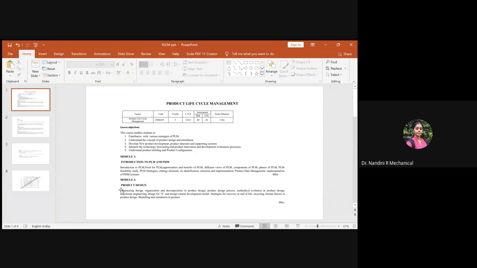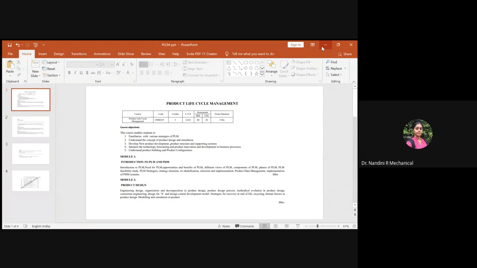So we dealt with what you mean by engineering design. There are different types of engineering design processes which evolved from ancient times, and now the actual design process, we usually start with the plan. Before the plan, we identify the need of the customer, then we do the plan, then we formulate the problem definition, then go with the objectives, and then the modeling part, simulation part, the virtual prototype if needed.